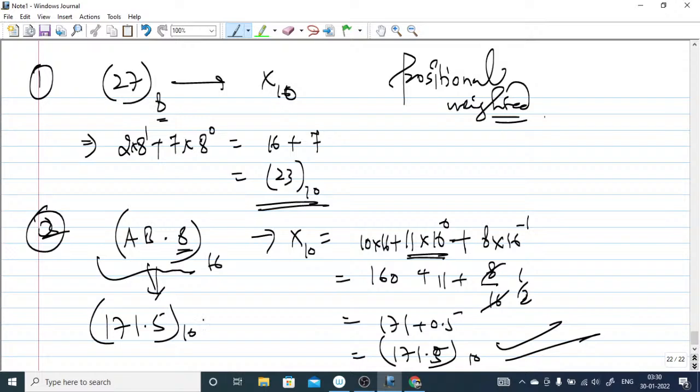So I hope this is clear for everyone. Whatever base is there, you have to take that base to the power 0, 1, 2 and multiply with these digits, right? And if there is a radix point, then after that you have to take the reciprocal of this base, right?